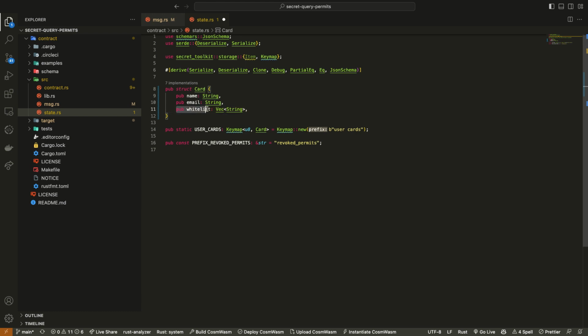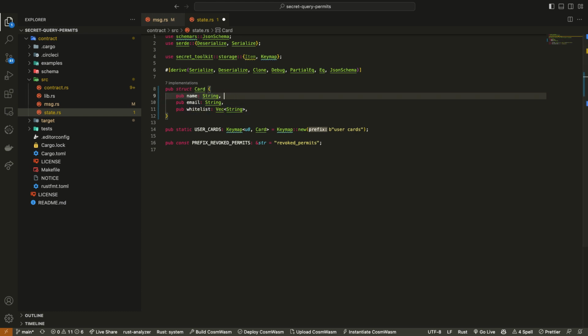This variable here, a whitelist, is going to be where we write into our contract the wallet addresses that are allowed to have access to this specific card. Again, I wouldn't do it like this if I were making this for production. This is just for you to understand how to use query permits. So don't take this as the only way to do this. This is just an example.